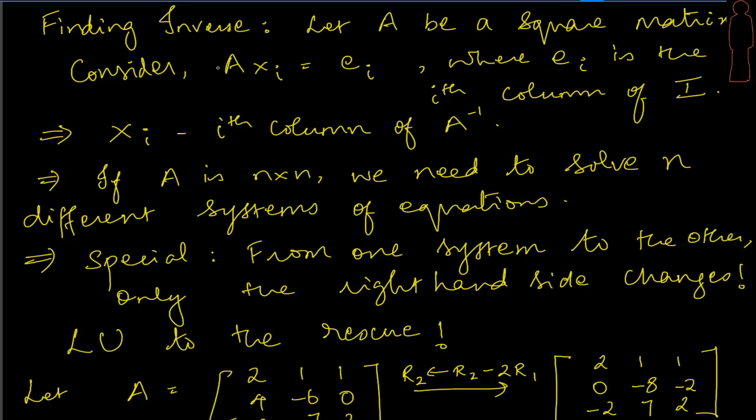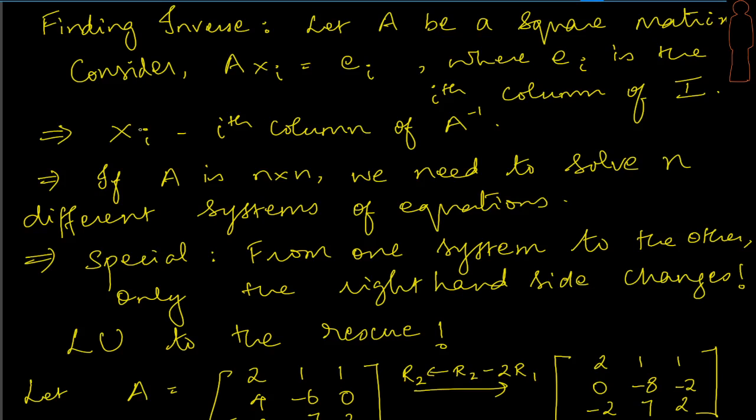Okay, now we are interested suddenly in this equation, right? We're saying I have A, I am going to find the x_i such that A times this x_i gives me e_i. Okay, this is like a simple linear system of equations, is it not, right? Now what is interesting about finding these x_i's is that the x_i's will become the ith column of A inverse, and this is the most important fact. How will this happen?